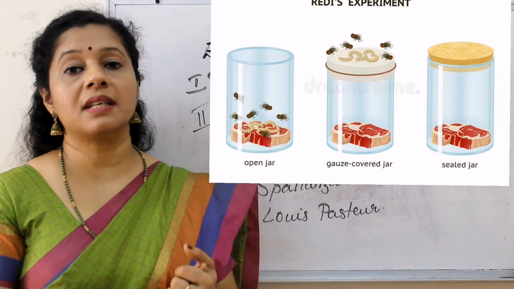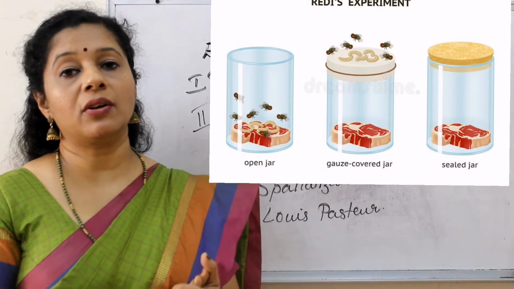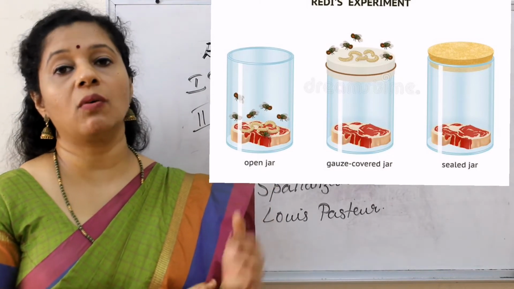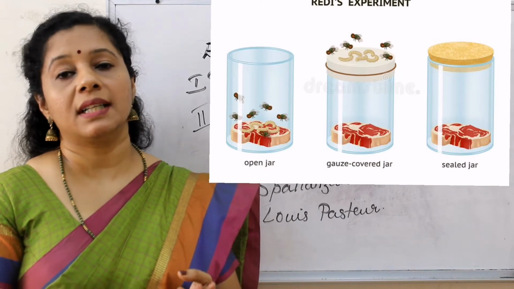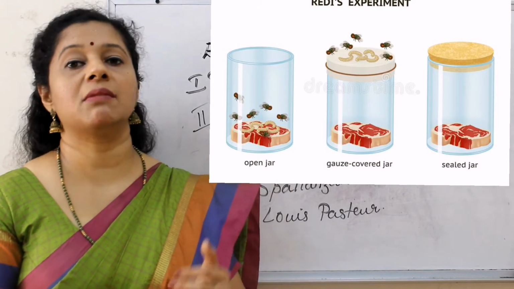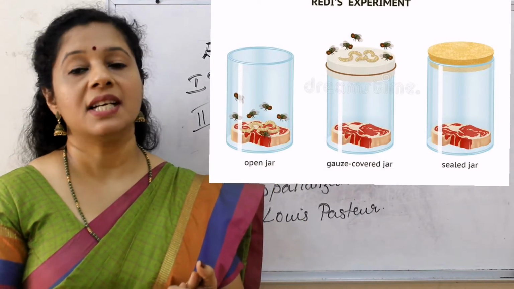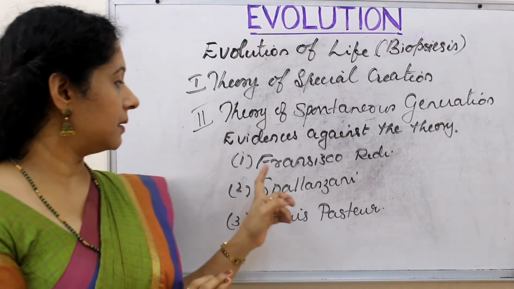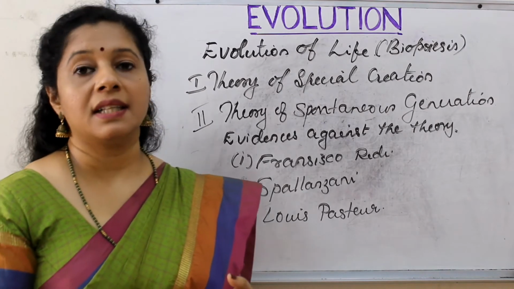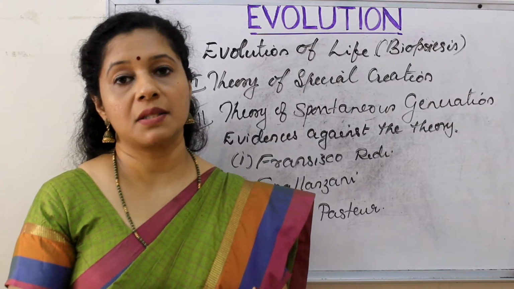Okay, so from this he understood that the microbial growth, the larvae or flies, formed only in the one which was kept open. That showed it was not forming from the meat, but the animal that is visiting there is reproducing. Okay, so that was the experiment by Francisco Redi. The second experiment was done by Spallanzani.